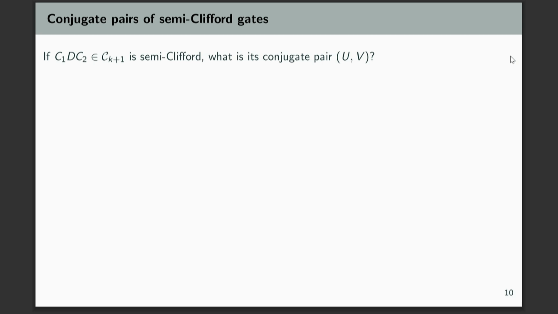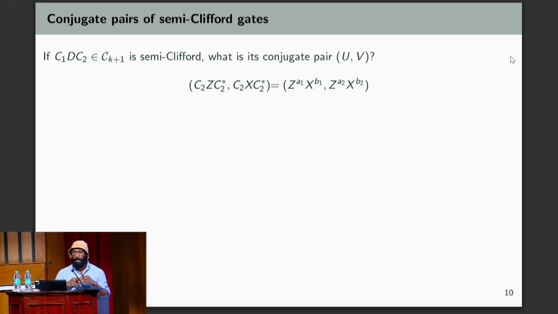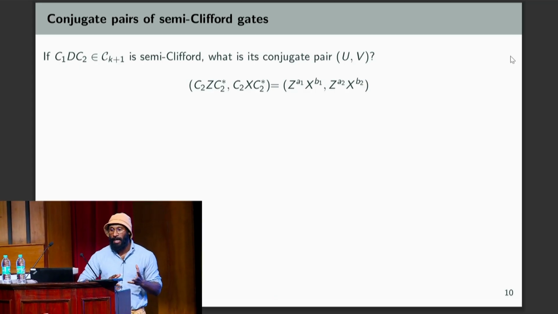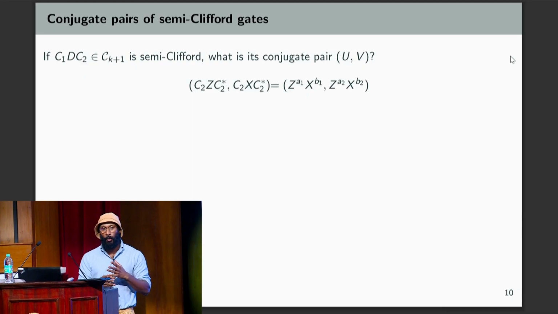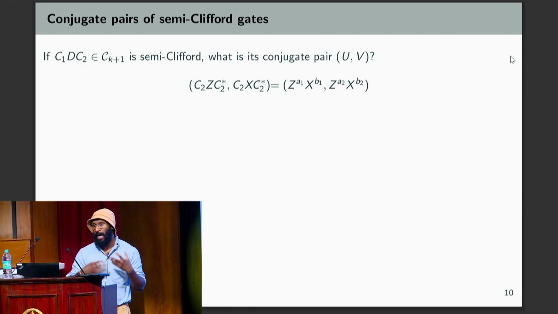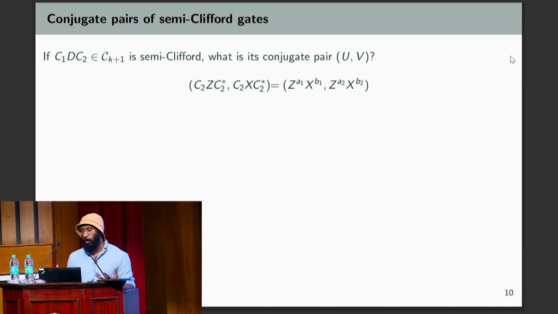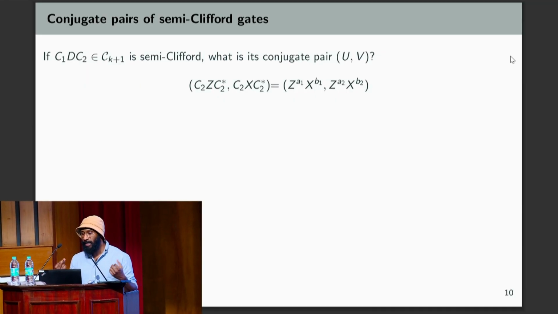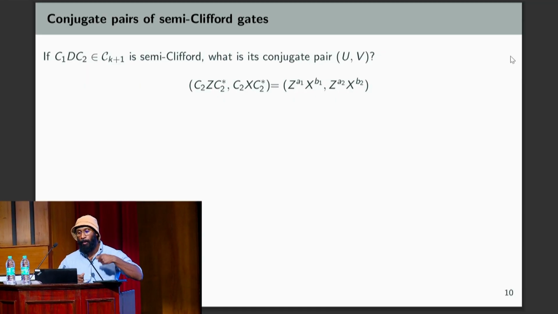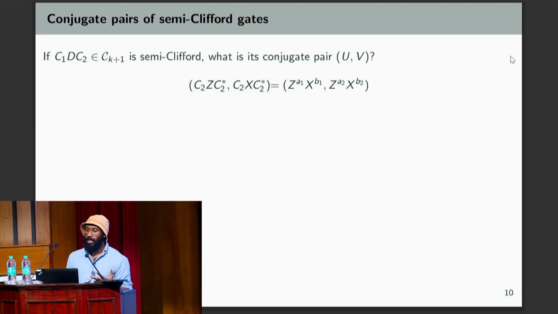Okay, so let's take a semi-Clifford gate and ask what does its conjugate pair look like. So basically, we're going to take z and x, and we're going to conjugate them by this gate C1 D C2, which is the general form of a semi-Clifford gate, and ask what does its conjugate pair look like? Well, let's do it one gate at a time. We're starting with C2. So if you conjugate z and x by C2, you get some Pauli.